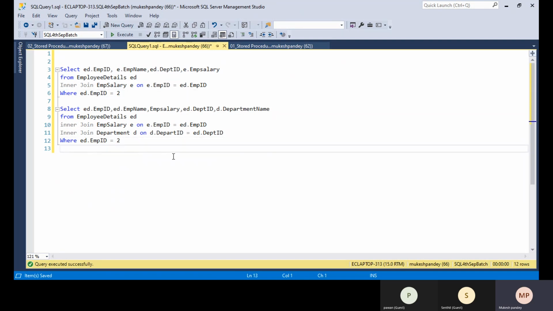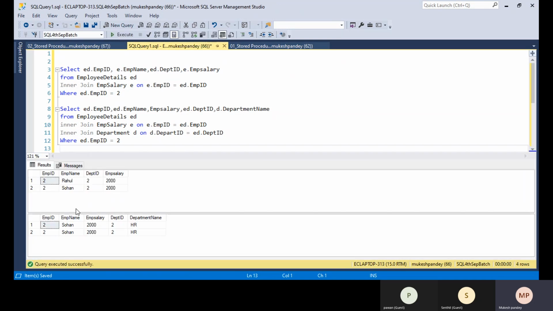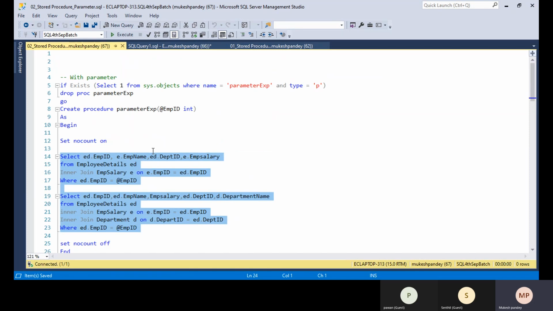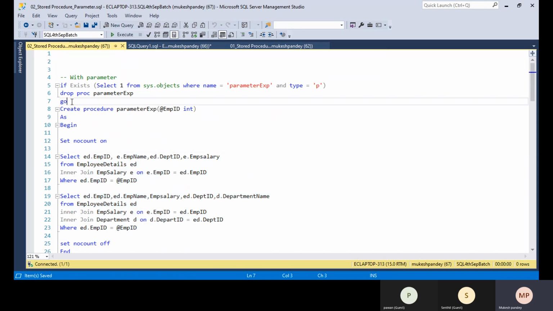Okay, employee ID is equal to 2. If I execute, I will get the information for the two employees, without changing the code. So we can make it parameterized. If the parameter value is passed, you will get the output of that value only. So it's all the same.